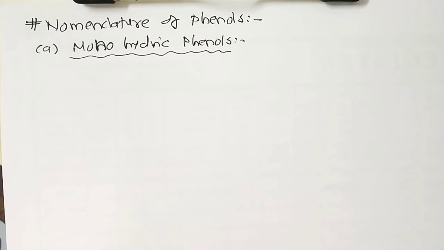In the common system, the positions of the substituents on the benzene ring relative to the hydroxyl group are indicated by prefixes such as ortho for 1,2, meta for 1,3 and para for 1,4. In spite of this, some phenols are still best known by their trivial names too. However, in the IUPAC system, the position of the substituent is indicated by Arabic numerals, with the carbon carrying the hydroxyl group being number 1.